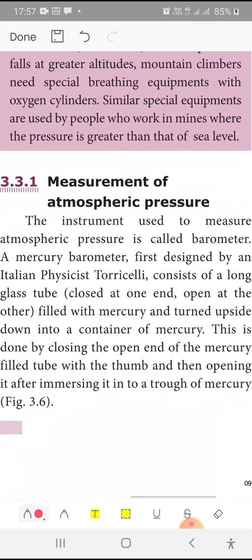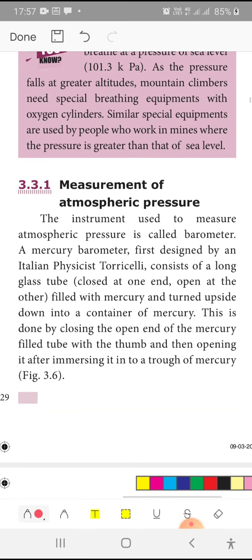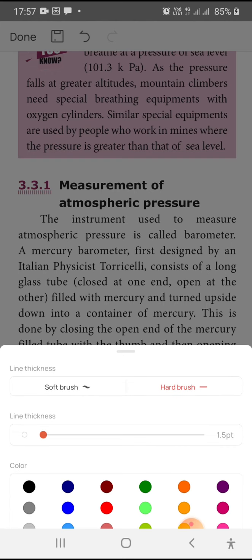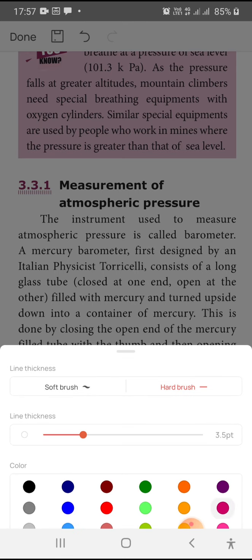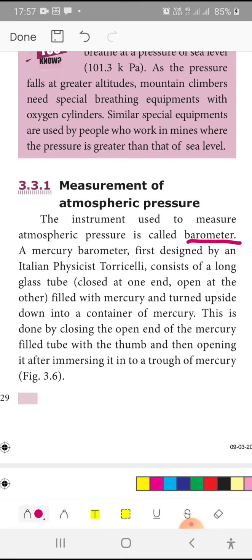Measurement of atmospheric pressure. How will you measure this atmospheric pressure? What is the value of this pressure? When it goes low, what happens? When it goes high, what happens? The instrument used to measure the atmospheric pressure is called a barometer. Underline the word and spell it.